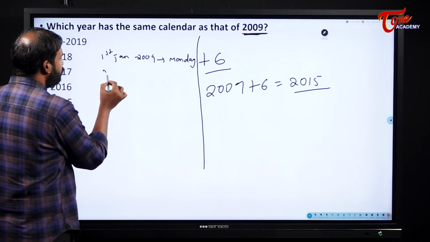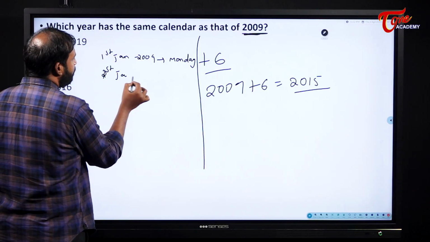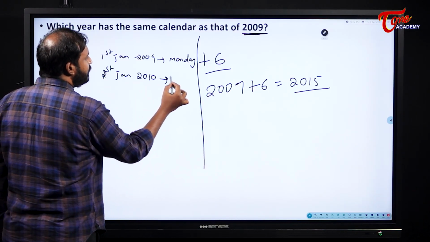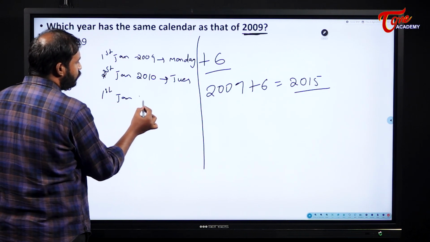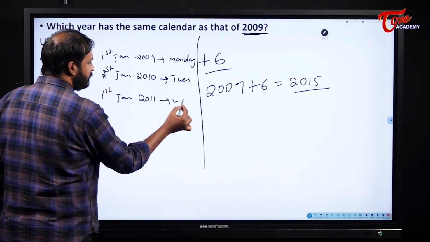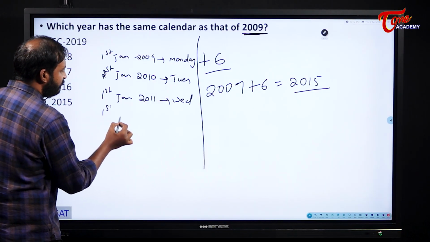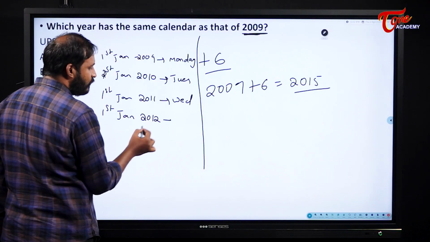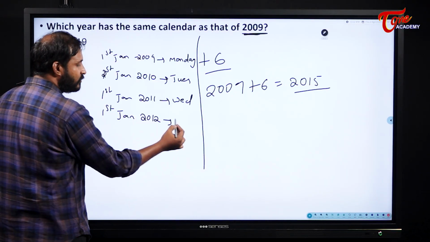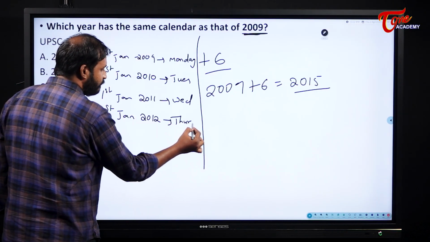Then what happens to 1st of January 2010? It will become Tuesday. Next 1st of January 2011 will become what? Wednesday. Next 1st of January 2012 will become, sir, leap year 2 days jump? No, February month is not yet crossed. So still we will have only 1 day jump.